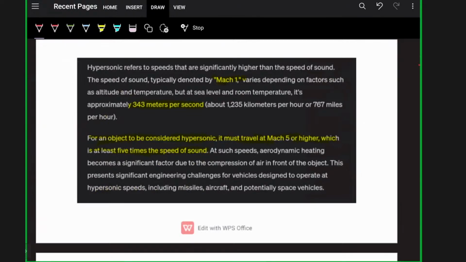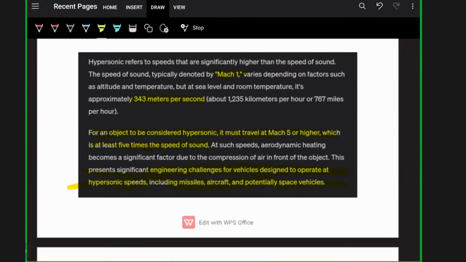This presents significant engineering challenges for vehicles designed to operate at hypersonic speeds, including missiles, aircraft, and potentially space vehicles. So basically, missiles, aircraft, and potentially space vehicles are the examples of hypersonic objects. Okay, clear. Moving to the next question. Again, a simple theory question. What is quantum physics?